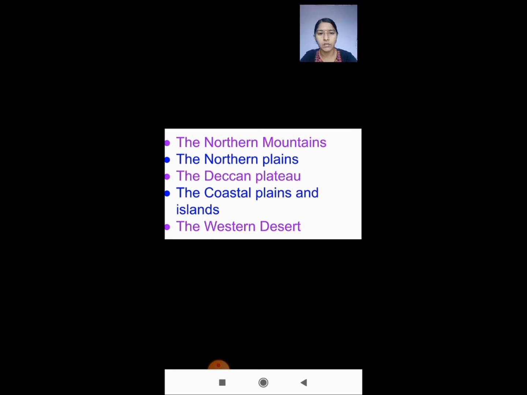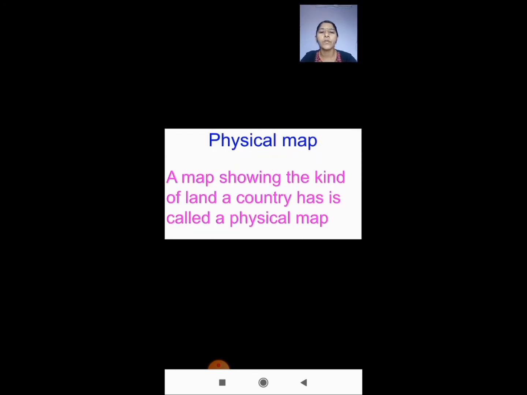Okay, so now we will see a physical map. You have to know what a physical map is. A map showing the kind of land a country has is called a physical map. So a map showing which type of land a place has, to know about those things, we use a physical map.